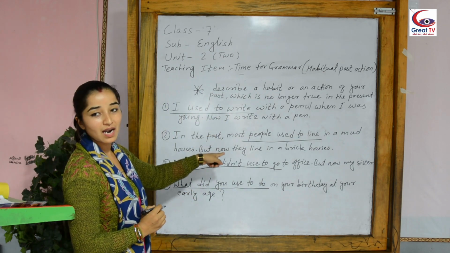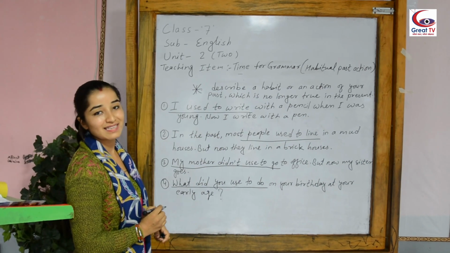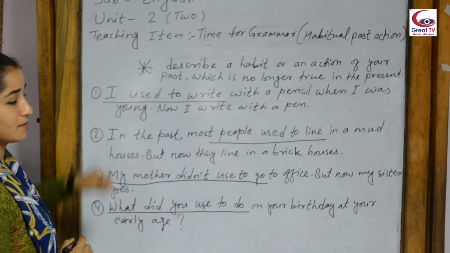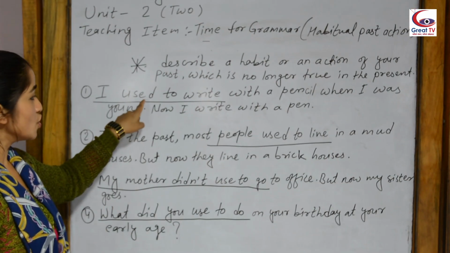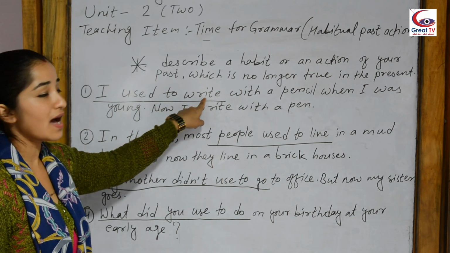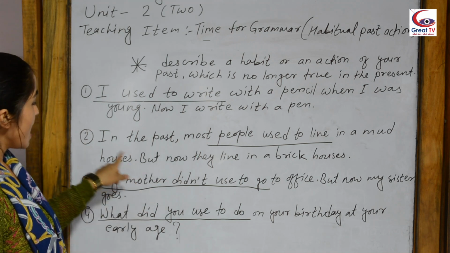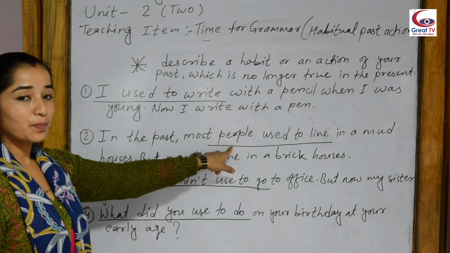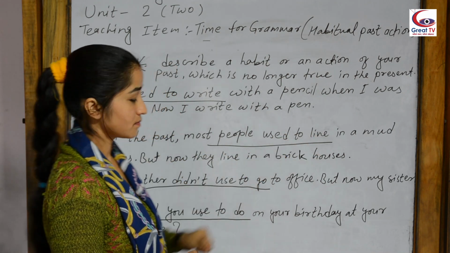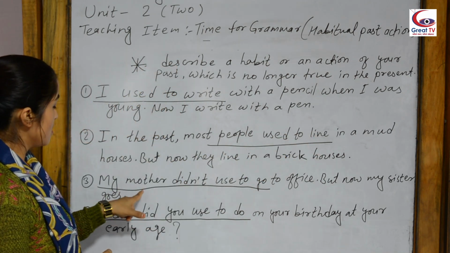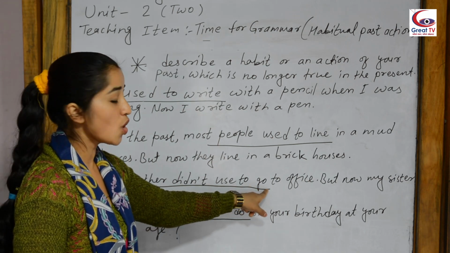I have just underlined the main points of all these sentences here. Number 1, what did I underline? I used to write. I hope you got some idea. In the second sentence, people used to live. Third sentence, my mother didn't used to go.